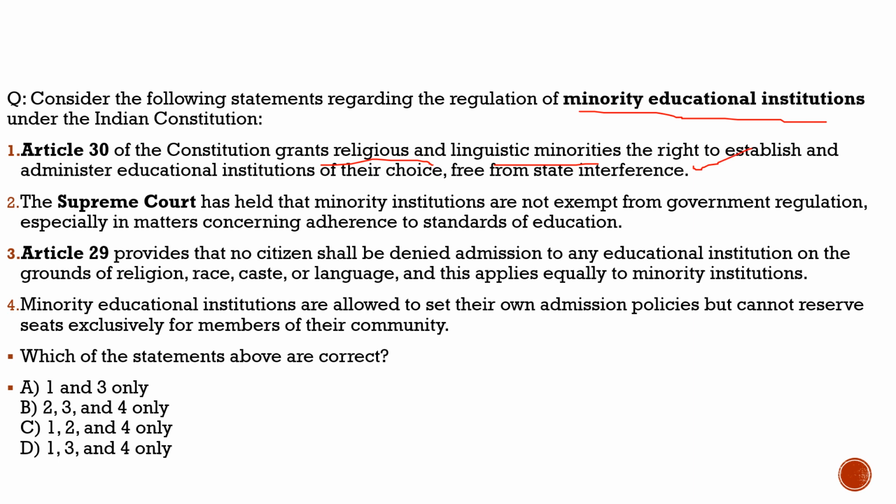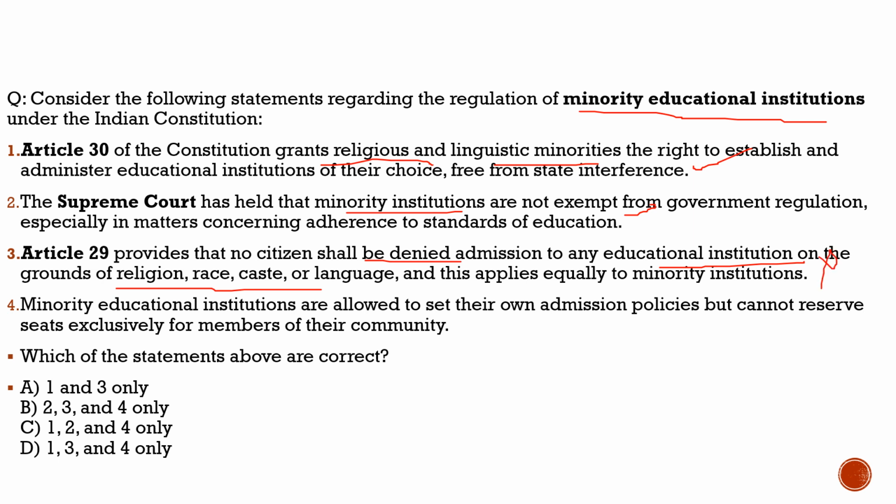100% correct, nothing wrong with this statement. Statement 2: The Supreme Court has held that minority institutions are not exempt from government regulation, especially in matters concerning adherence to standards of education. 100% correct. When it comes to the standard of education, the government can interfere. Statement 3: Article 29 provides that no citizen shall be denied admission to any educational institution on the grounds of religion, race, caste, or language, and this applies equally to minority institutions. No, it is totally incorrect. So statement 3 is incorrect here.